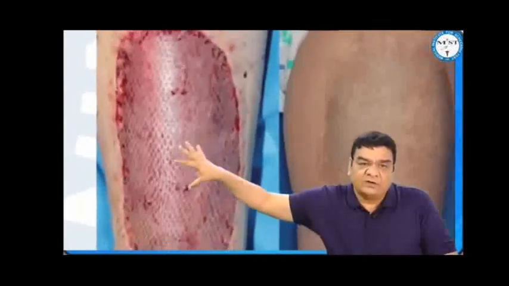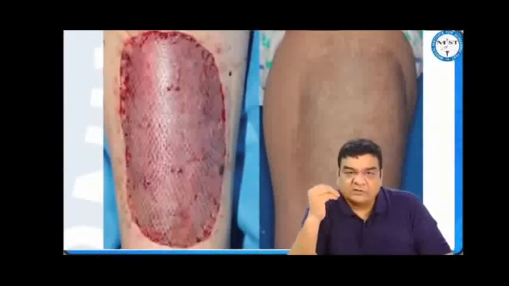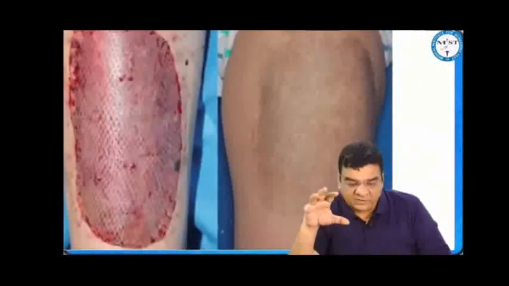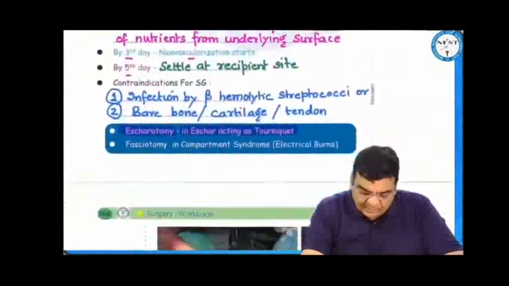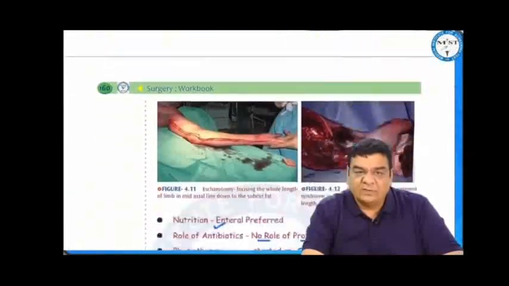How is the skin graft going to survive? For the first 48 hours, this skin graft will imbibe the nutrients from the underlying surface. And gradually the neovascularization, angiogenesis will start, and this will start giving the blood supply. And by the 5th day, the graft will settle at the recipient site, and this can be the final outcome of what we are seeing here of skin grafting. We can also do an escharotomy if there is a scar which is acting as a tourniquet. Fasciotomy is something which we do in compartment syndrome.